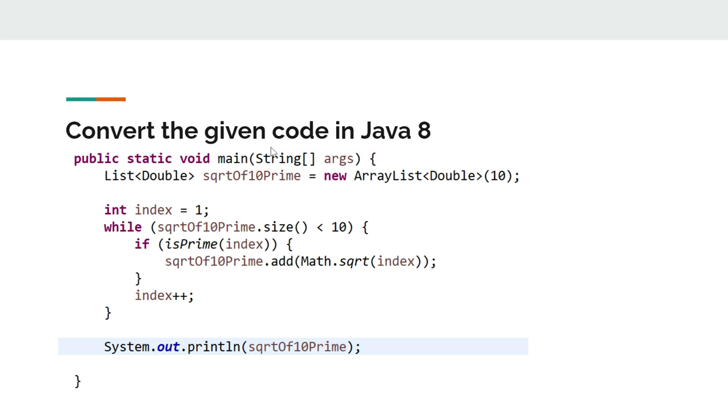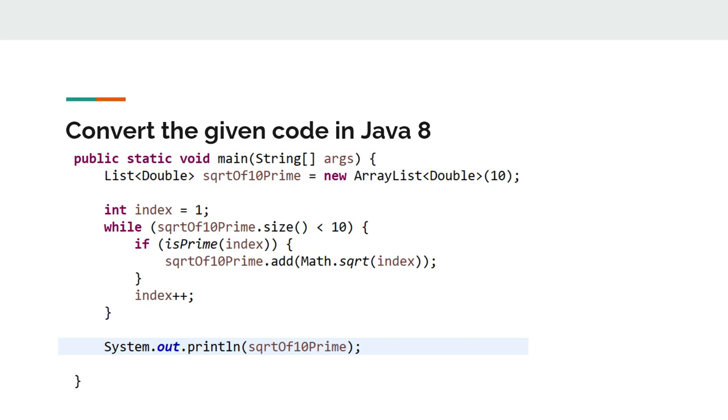Okay, so in this question, we are given a piece of code that we have to refactor into Java 8. What is happening in this piece of code is they are collecting the square root of the first 10 prime numbers. They first initialized a list of double named squareRootOf10Prime, and after that they initialized an index as 1, and a while loop whose condition is squareRootOf10Prime.size() less than 10.